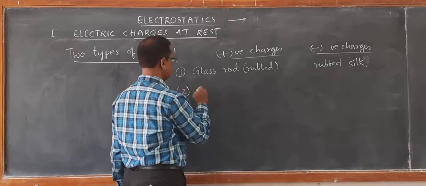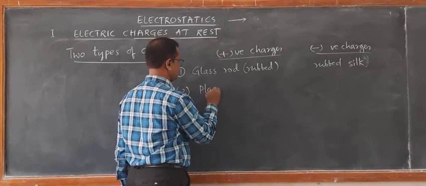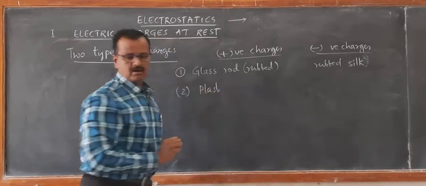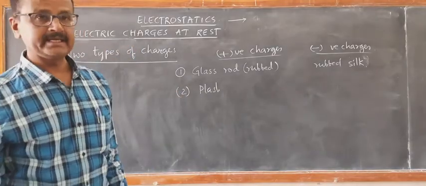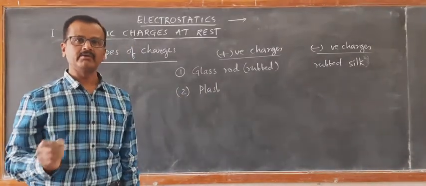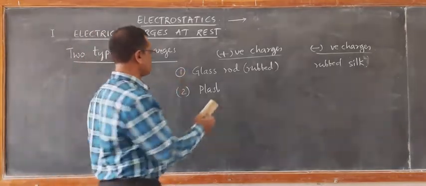Second one, as we discussed, plastic rod rubbed with fur. In that case, the plastic rod is found to have negative charge, the other type of charge.